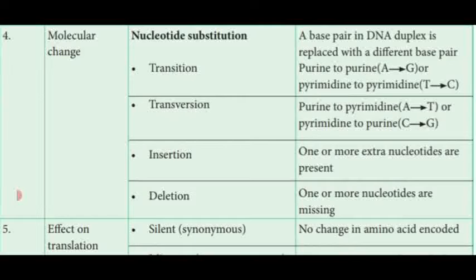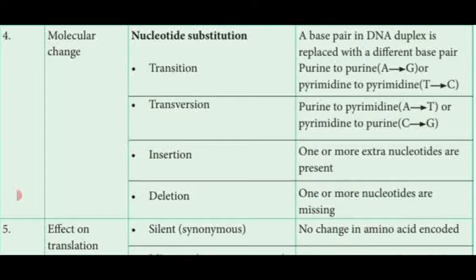Before going to the next line, we should know what the nitrogenous bases are. Purine and pyrimidine. Purines are adenine and guanine. Pyrimidines are cytosine and thymine. If it is RNA, thymine is replaced by uracil.